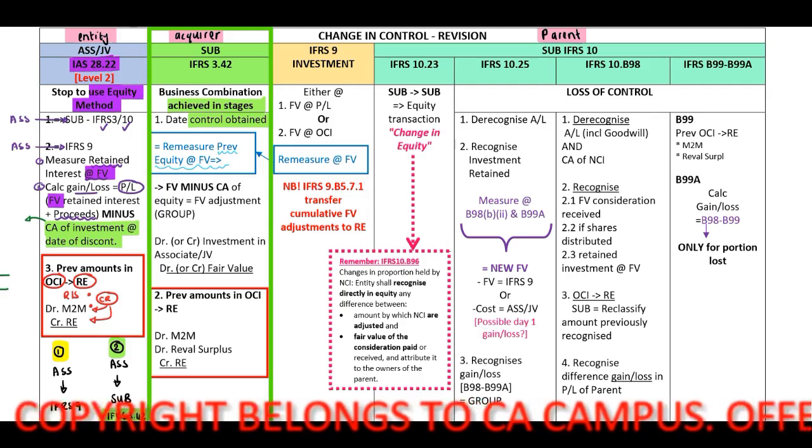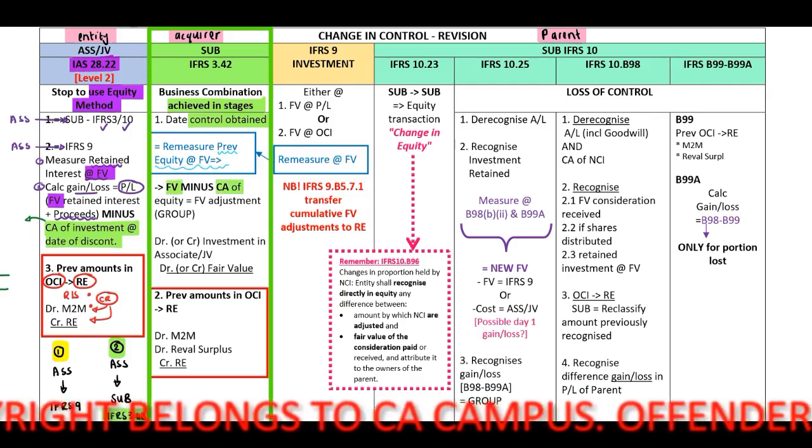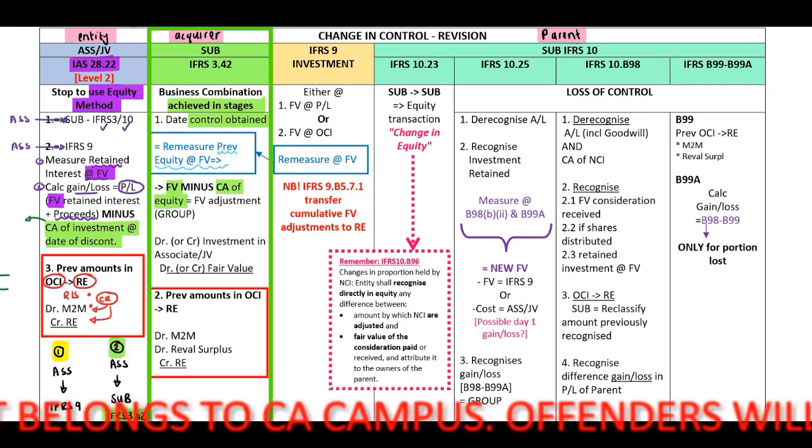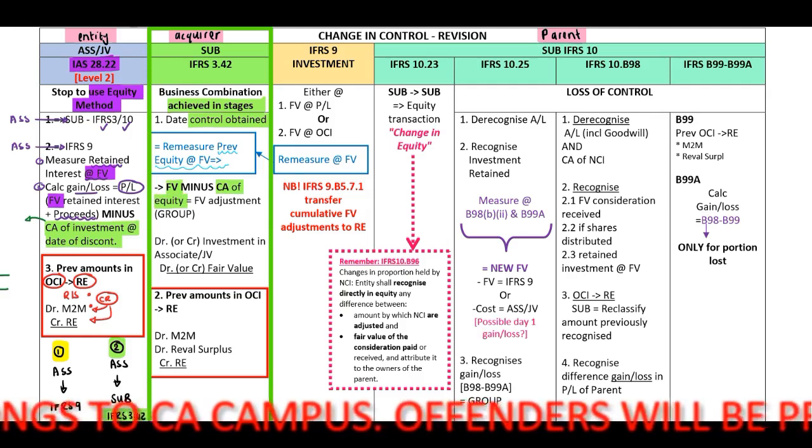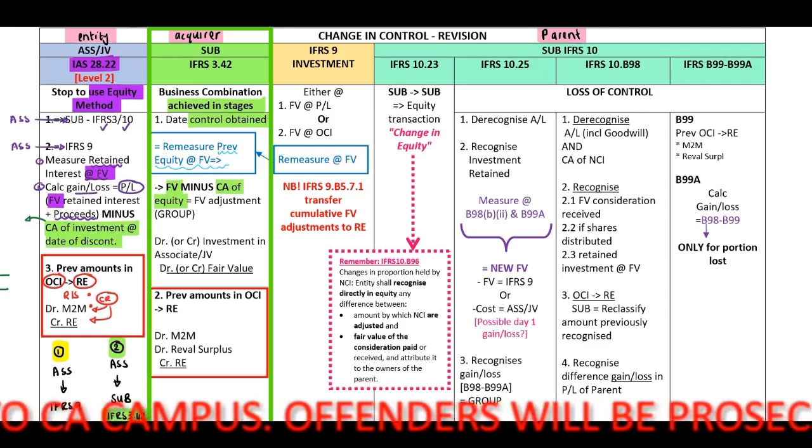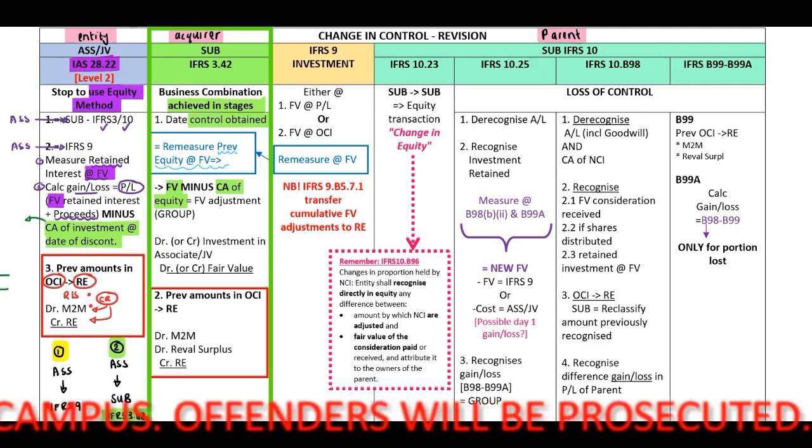We will have to determine the fair value minus the carrying amount of equity, and this will be our fair value adjustment for group purposes. Therefore, debit or credit the investment, debit or credit our fair value.